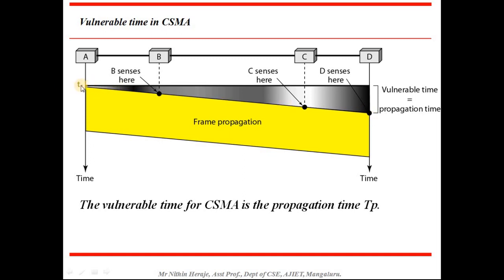At this particular point, T1, A knows that A is transmitting the data. So from this time T1 up to this point, the last sensing point, that is the propagation time. Vulnerable time is equal to propagation time for CSMA. All right.